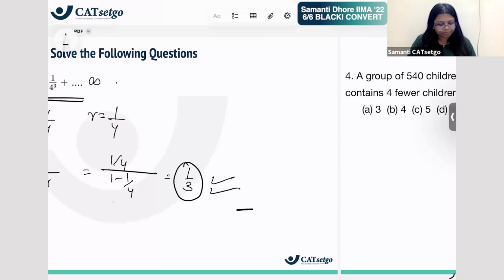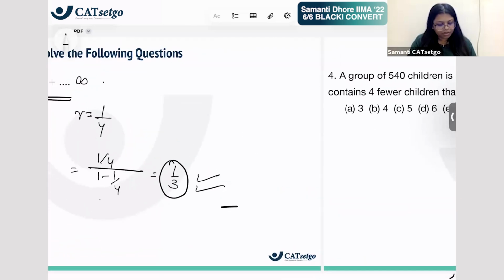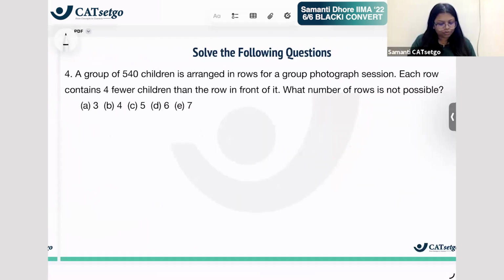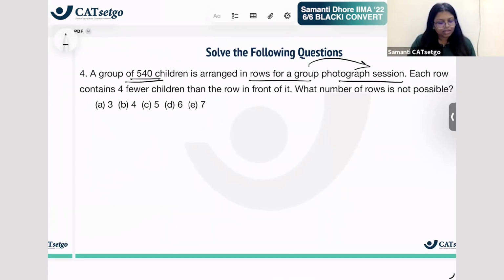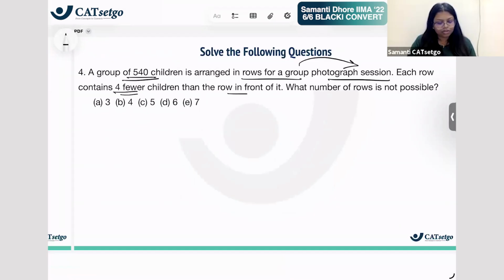Now let us do the fourth question. The fourth question says, a group of 540 children are arranged in a row for a photography session. Each row contains 4 fewer children than the row in front of it. Find the number of rows. So basically, we will have row 1, row 2, row 3, row 4 and so on.